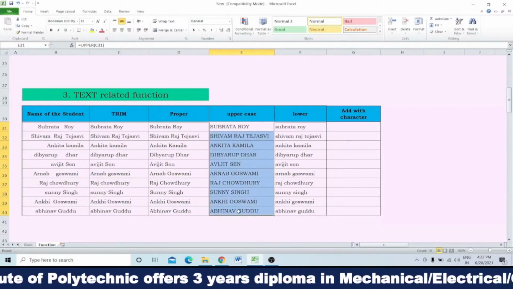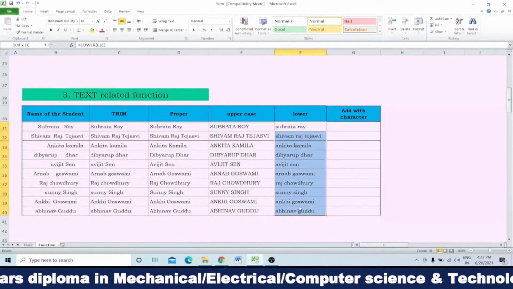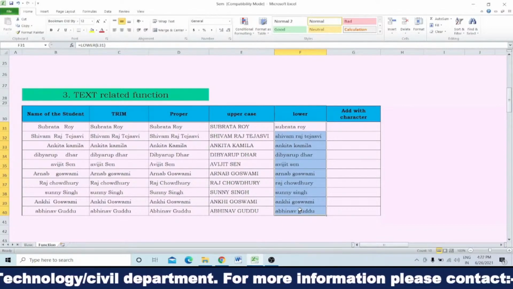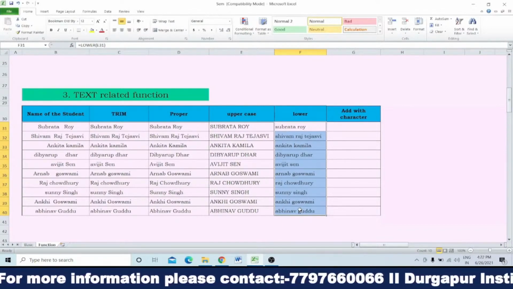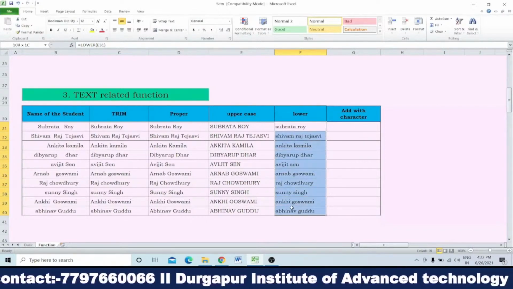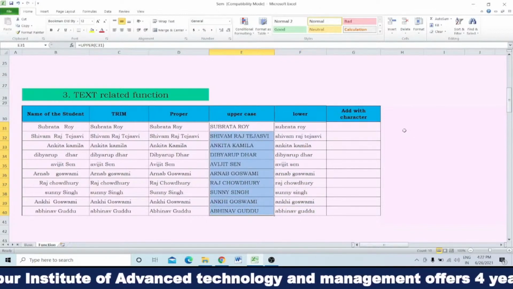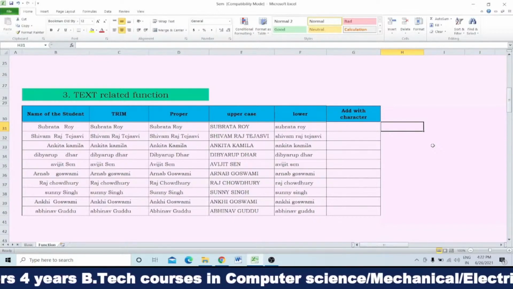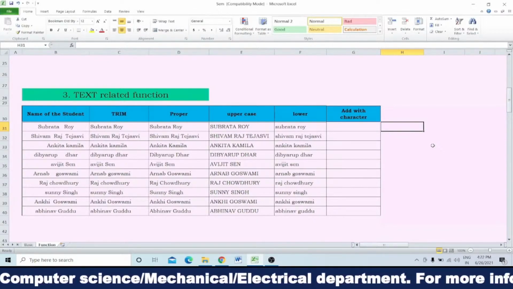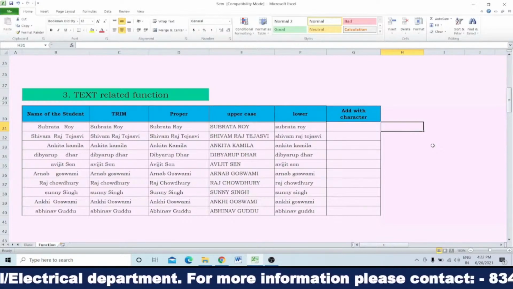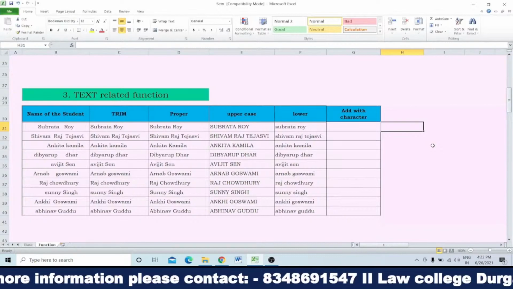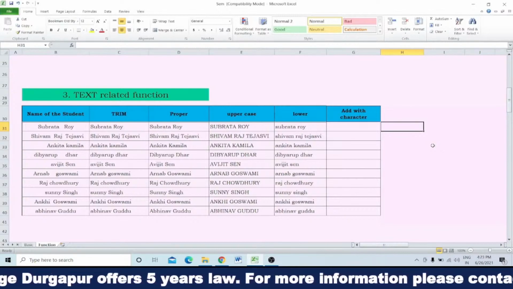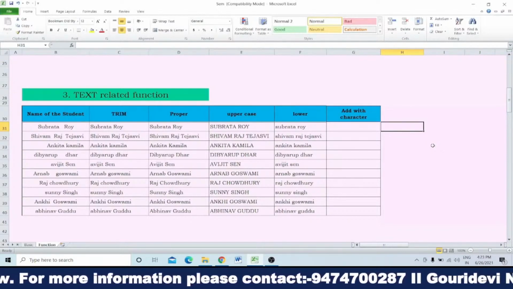You can write everything in upper case, or all in small letters, that is lower case. Now I will teach another new thing. Suppose I have taken this one, all written in capital letters, or suppose uppercase, but I want to write only the first three alphabets from the left-hand side, or if we want to see the last 3, 4 or 5 digits from the extreme right. That is called the left, and when we choose from the right, this is called the right.